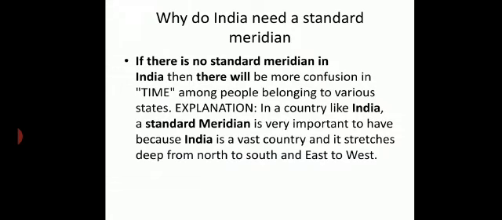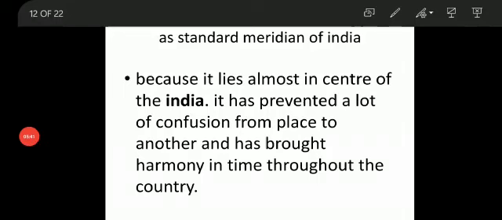In order to avoid the problem, we have chosen 82 degree 30 minutes east as the standard meridian, and its local time is taken as standard throughout the country. It also lies almost in the center of India. It has prevented a lot of confusion from one place to another and has brought harmony in time throughout the country.